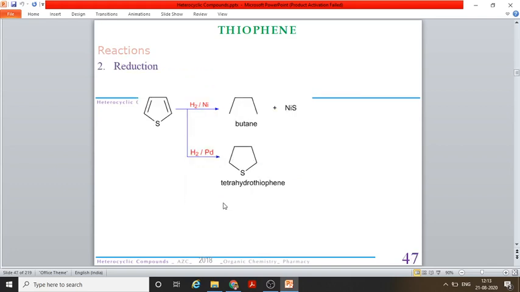Now, if we do a reduction reaction, in the case of thiophene, if you're using nickel as a catalyst with hydrogen gas, cleavage of the ring occurs and butane is formed while the sulfur bonds with the nickel. And if you use platinum as a catalyst, you will have tetrahydrothiophene as a product.